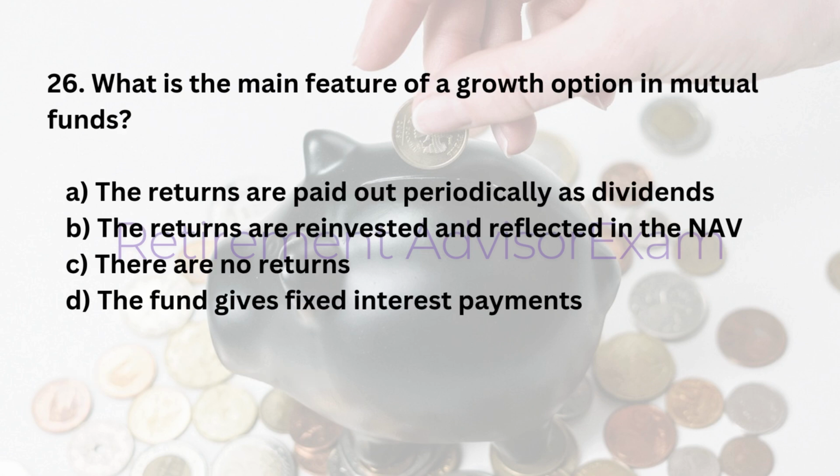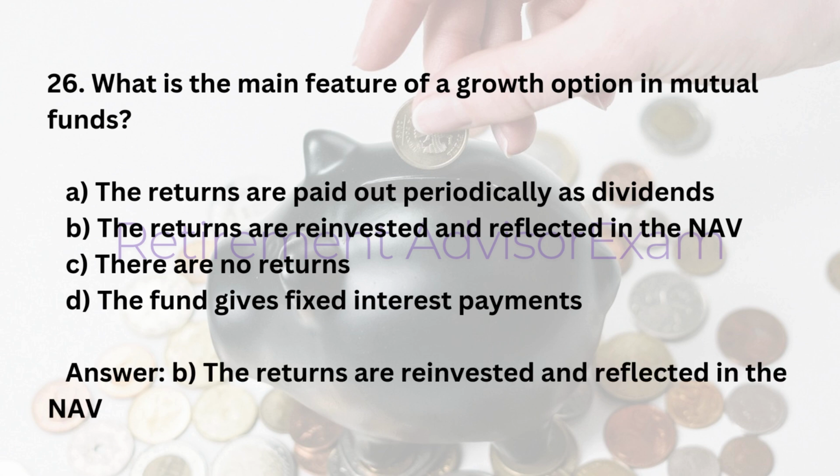26. What is the main feature of a growth option in mutual funds? A. The returns are paid out periodically as dividends. B. The returns are reinvested and reflected in the NAV. C. There are no returns. D. The fund gives fixed interest payments. Answer: B. The returns are reinvested and reflected in the NAV.